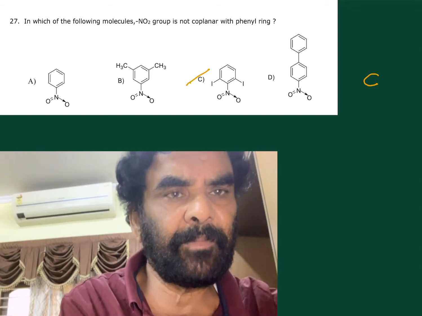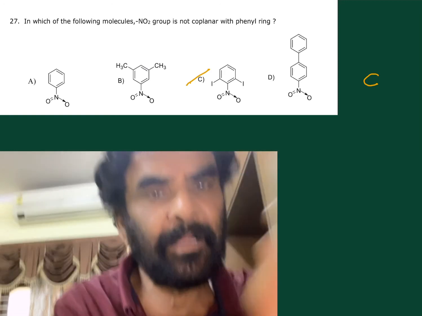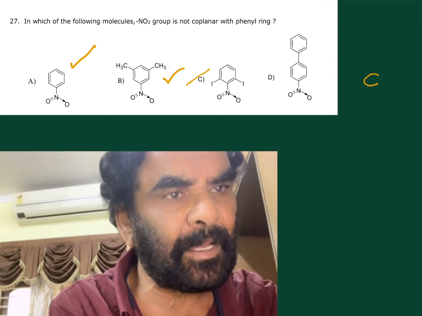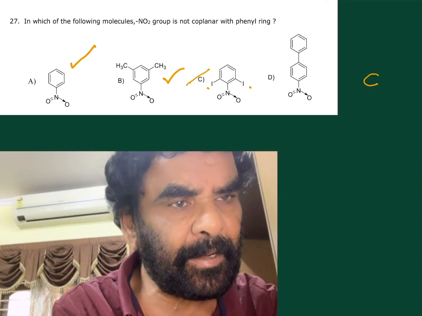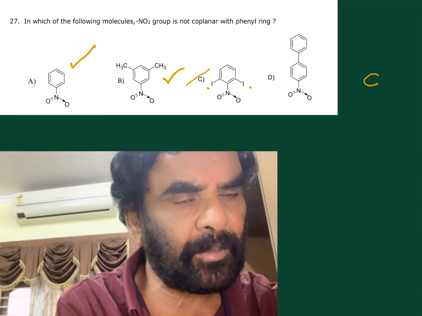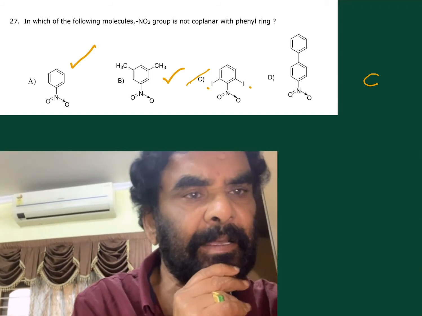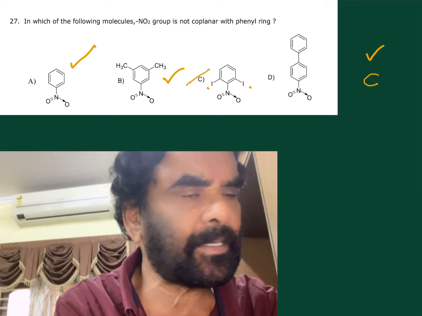Now, in the following molecule, the NO2 group is not coplanar with the phenyl ring. This is with the plane of the ring, this is also with the plane of the ring. These are the two ortho groups, iodine, so V-shaped groups, two ortho groups, SIR effect. So it deviates from planarity. So C is the correct option, and in the other cases there is no SIR or anything.